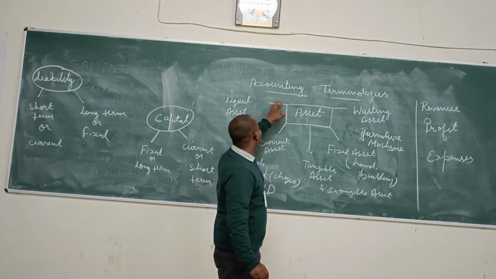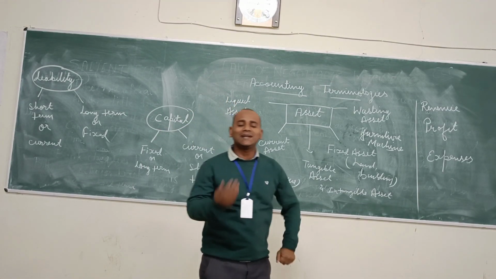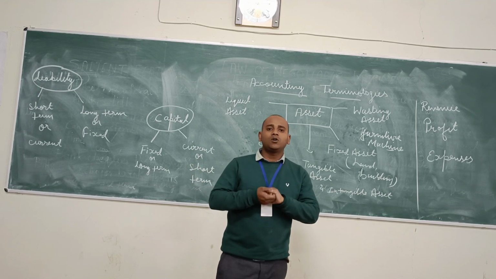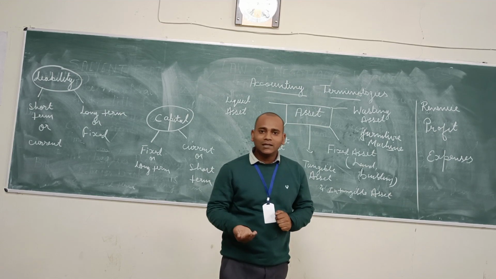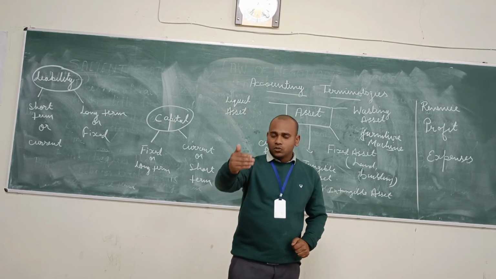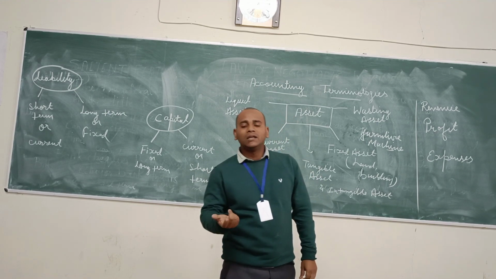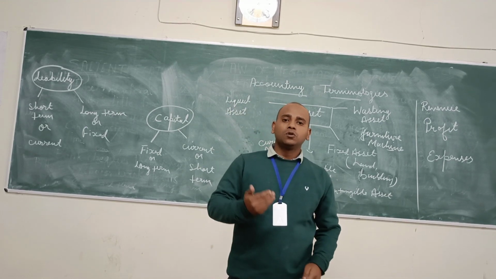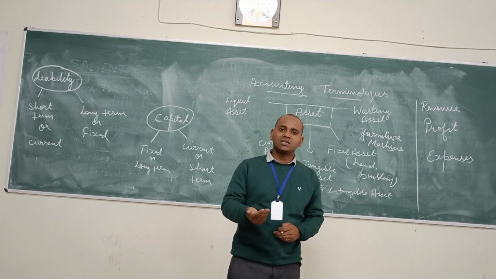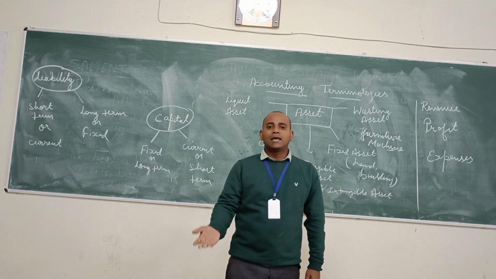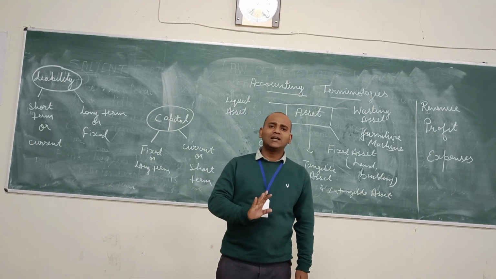Now coming to another type of asset, the liquid asset. As the name suggests, think about the property of a liquid: the intermolecular space is not tightly packed, as we have already studied in science. Similarly in accounting, the property of a liquid asset is that it can be easily converted into cash. If a business requires cash, they can easily convert it into cash. For example, shares, jewelry, or cash in their bank. These are liquid assets.